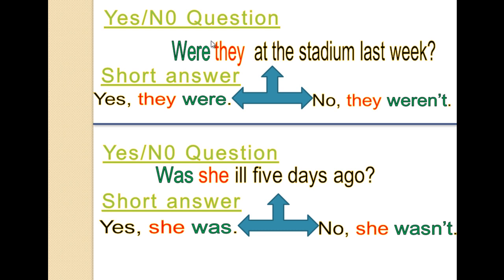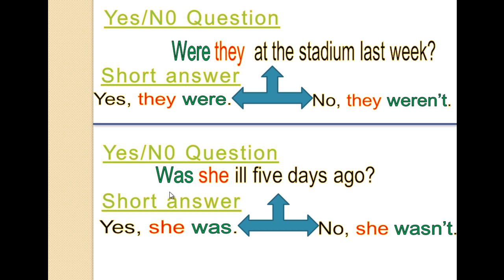Yes/no questions. Were they at the stadium last week? Short answer: yes, they were. We exchange the pronoun with verb be. No, they weren't. Another question: was she ill 5 days ago?